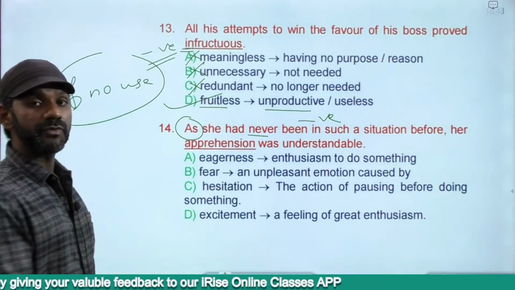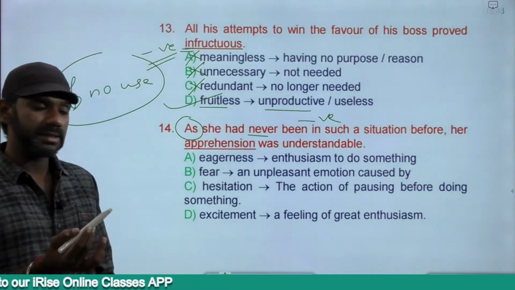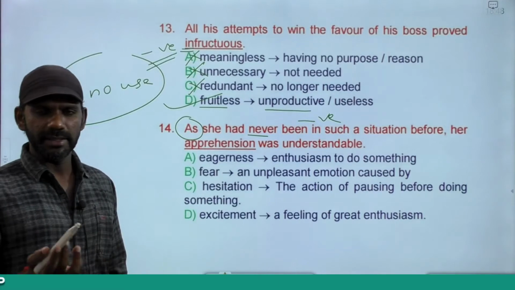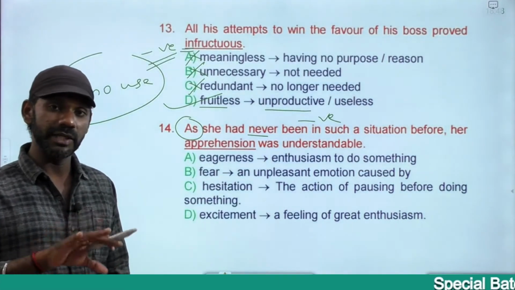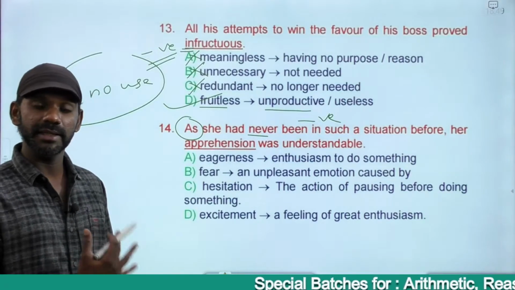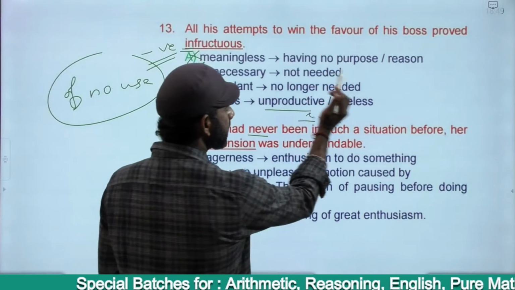Apprehension is fear. Now here, as she had never been in such a situation before, her fear was understandable. Undoubtedly, it's very natural that everyone has fear when he or she is in such a situation. And that fear is understandable because she has never been in such a situation before. Her fear was understandable here is positive.